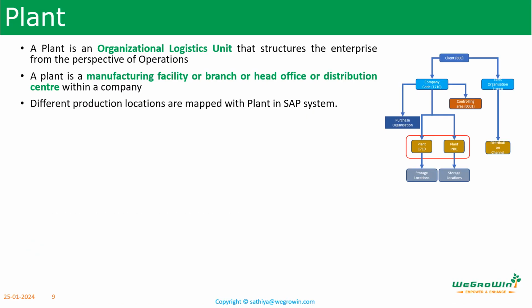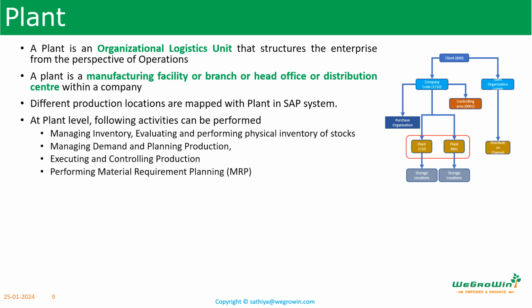A plant is an organizational unit within logistics. You can classify a plant from the point of view of production, procurement, maintenance, warehouse, and planning. For example, the plant can be a manufacturing site, or head office, or a distribution center within a company. The plant organizes the tasks for the production logistics. It can be a physical production site or a logical grouping of several sites in which materials are produced or goods and services are provided. Different production locations are mapped with the plant into the SAP system.